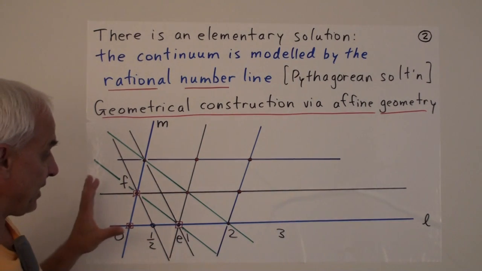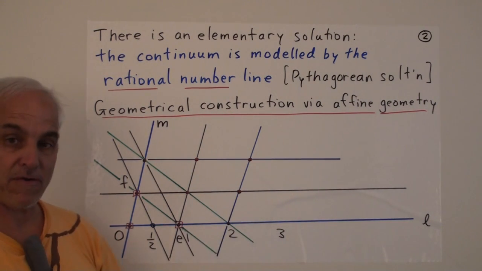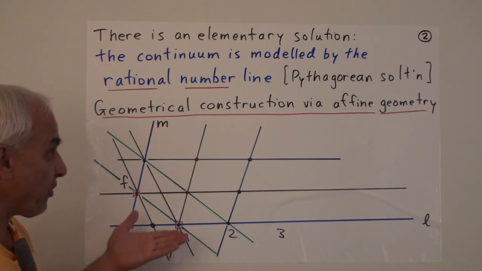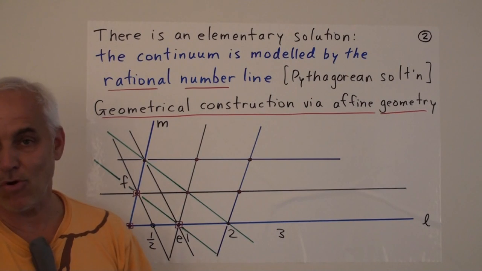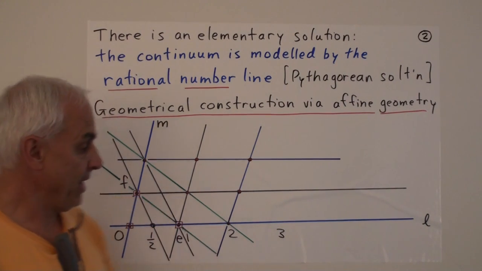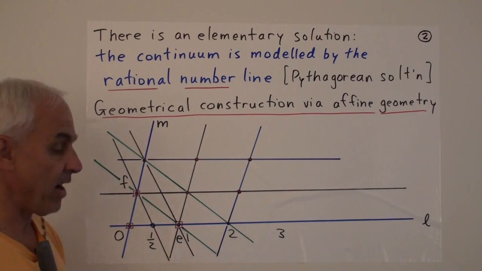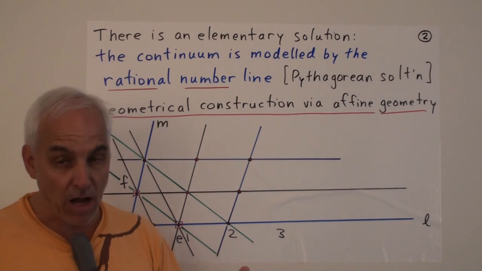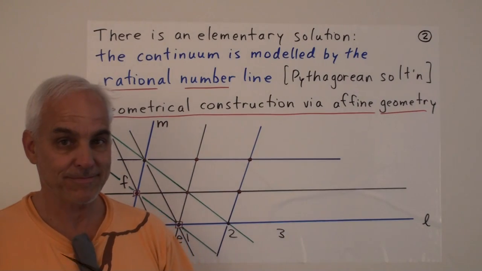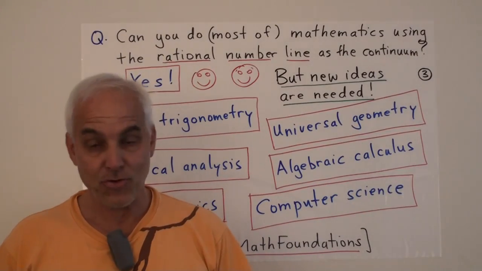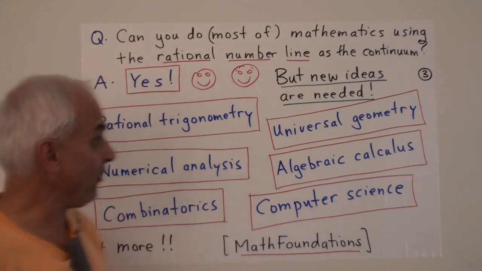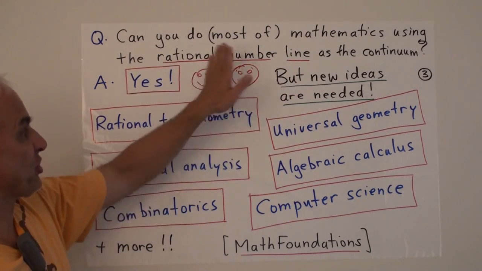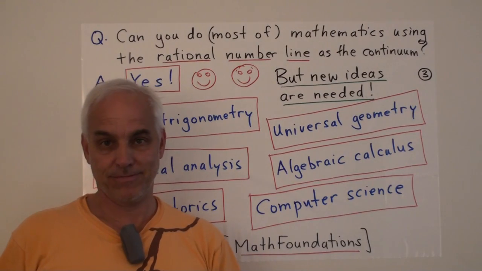But in any case, this is a legitimate framework for the continuum, which in principle is going back to the Pythagoreans, and which really does provide some kind of answer to our fundamental problem. It's a model for the continuum. A natural question that many of you may be asking yourselves is, can we really do mathematics using the rational number line as the continuum?